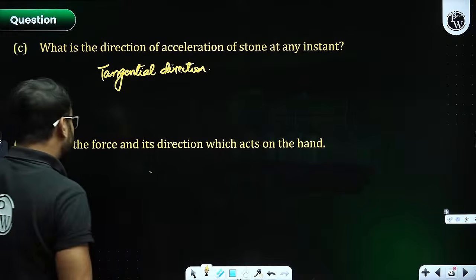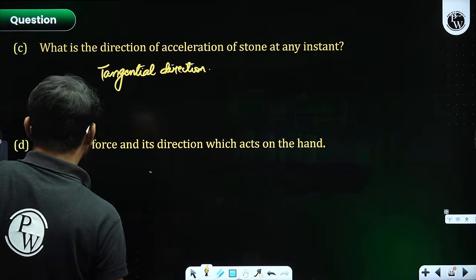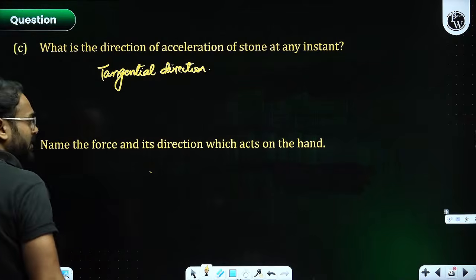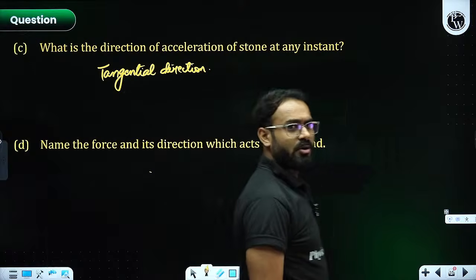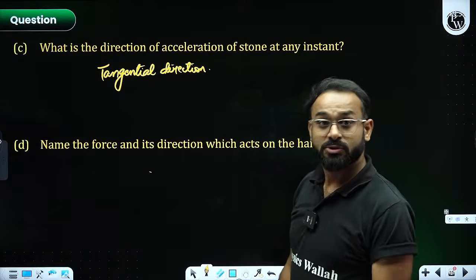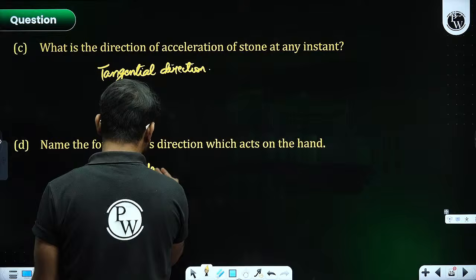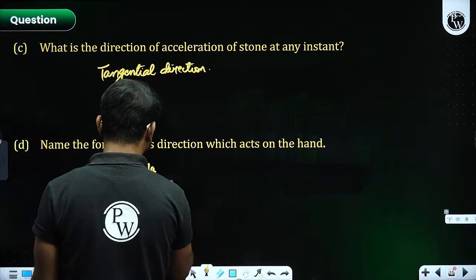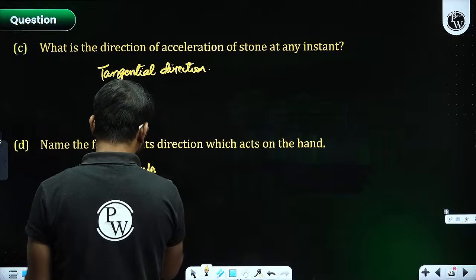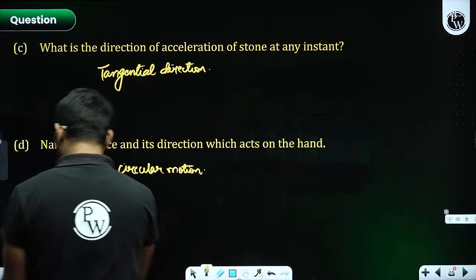What next? Name the force and its direction which acts on the hand of a clock. That is going to be circular motion. Fine.